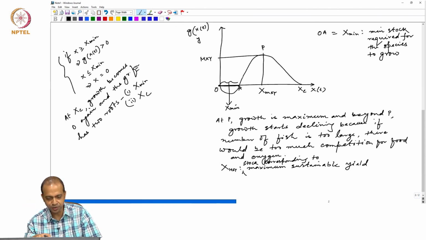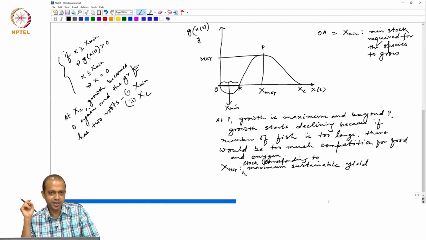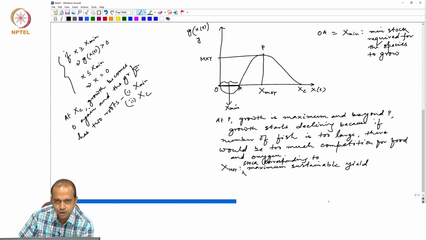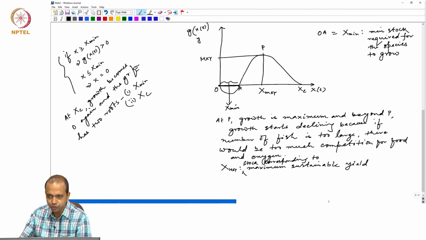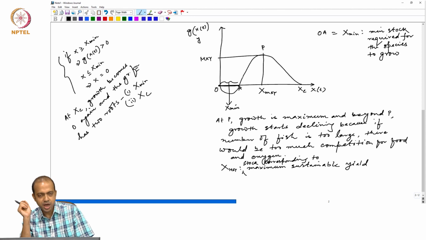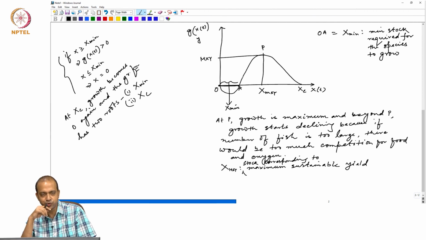One is at X mean, which indicates minimum amount of stock that is required for the fish to grow, and P indicates the maximum growth happening, beyond which if the fish still grows, then what will happen? There would be too much competition among them for food and oxygen, and growth will decline, and once again at Xc it will touch the x axis, and as a result the function has basically two roots.